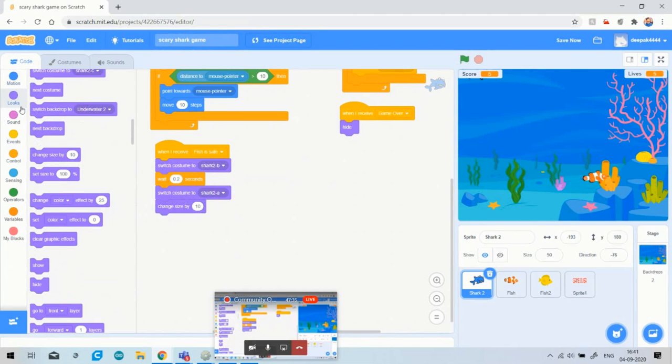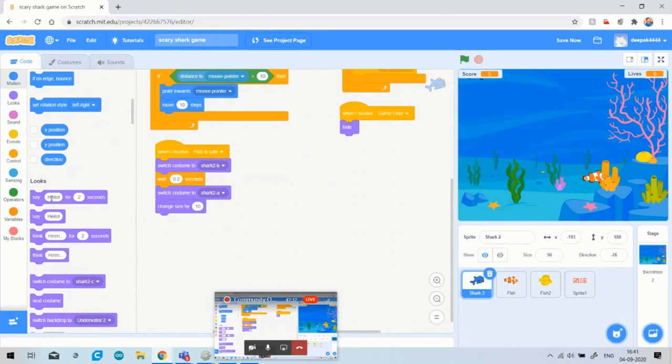And again, I will write a message here: shark is safe.